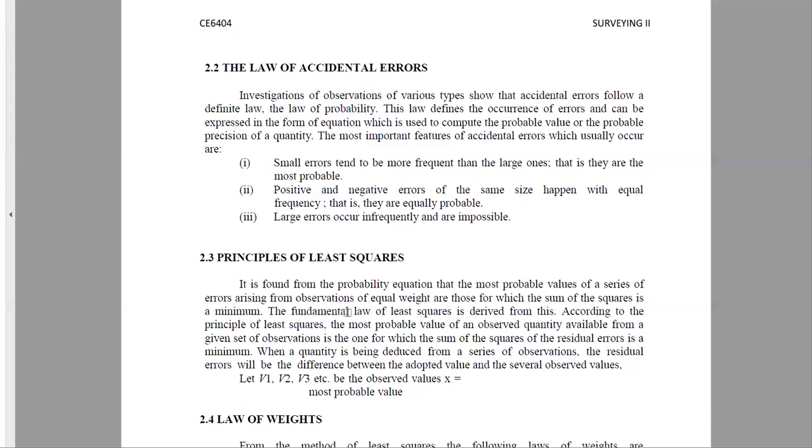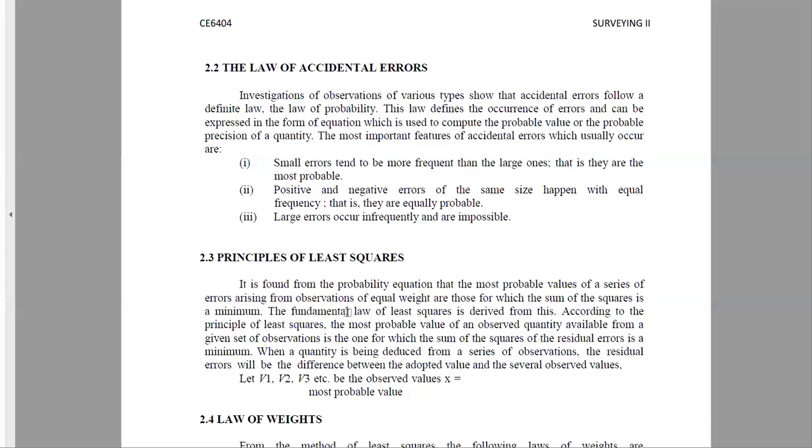Now, the principle of least squares. What is least squares? It is found that the most probable values of a series of errors arising from observations of equal weight are those for which the sum of squares is minimum. What are weights?